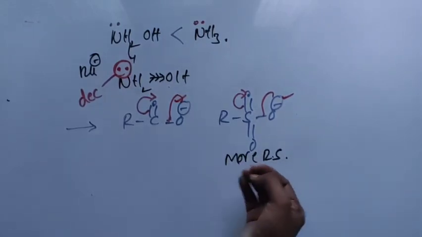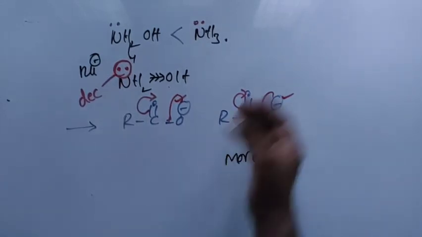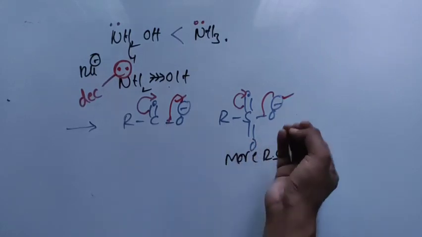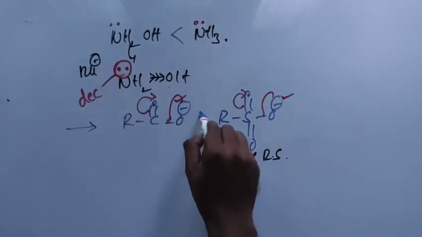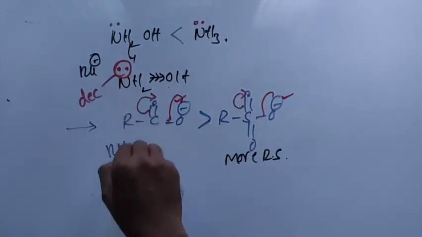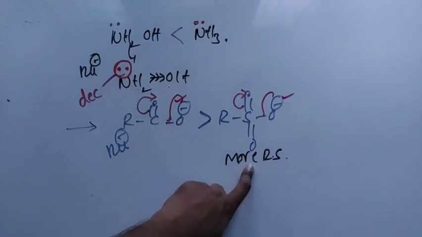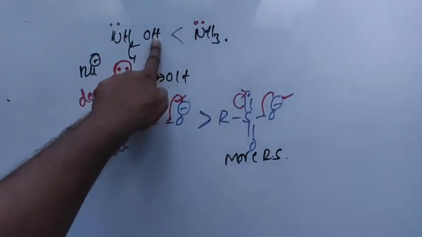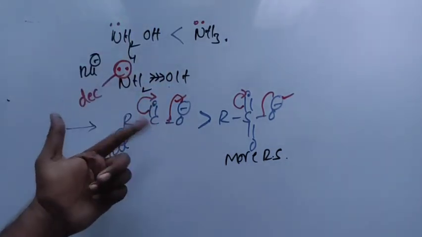What does that mean actually? It means in reality the negative charge is far more dispersed here than the negative charge dispersed here. The negative charge is less available here than in this one. Therefore, the carboxylate ion is a stronger nucleophile. The nucleophilicity of the carboxylate ion is greater than the sulfite ion. Due to the greater number of resonating structures, this is a weak nucleophile, because of the electron attraction of the oxygens here. And this is the more nucleophilic one because of fewer resonating structures.